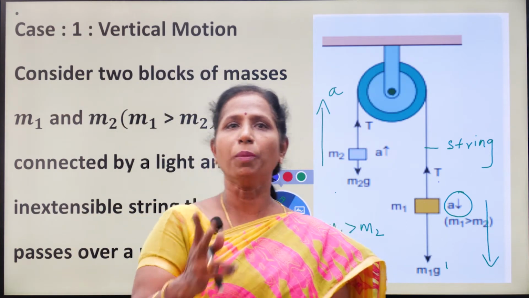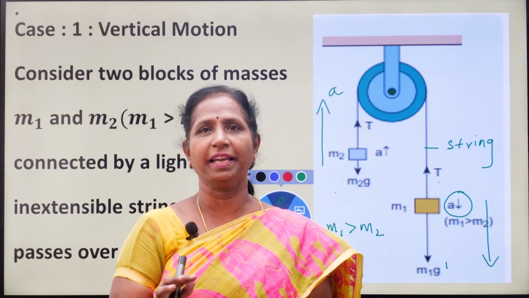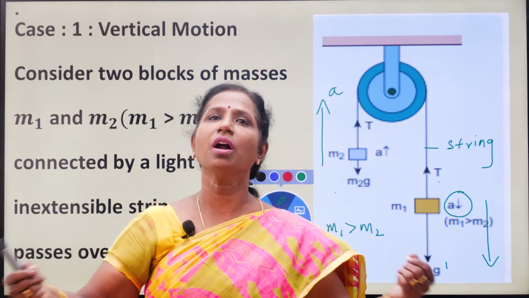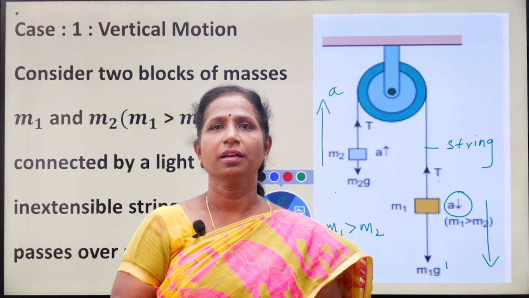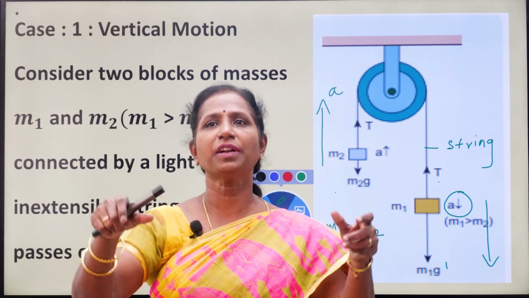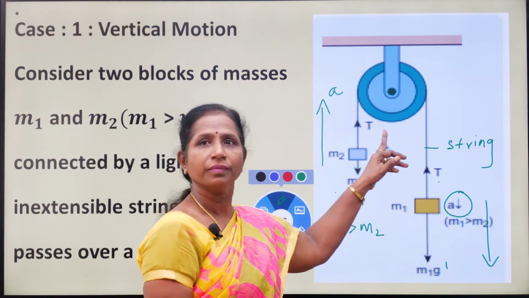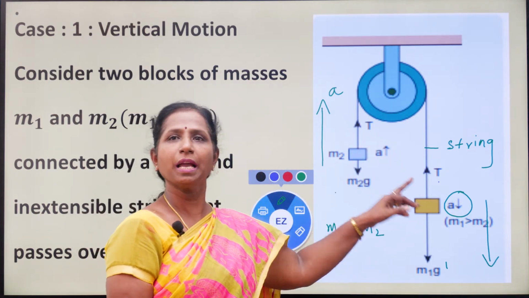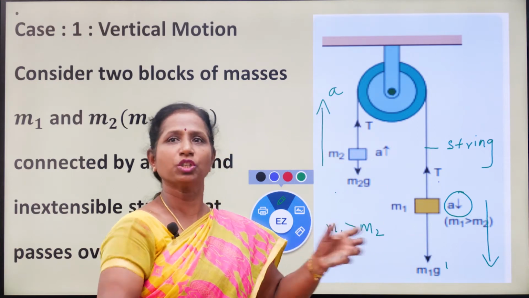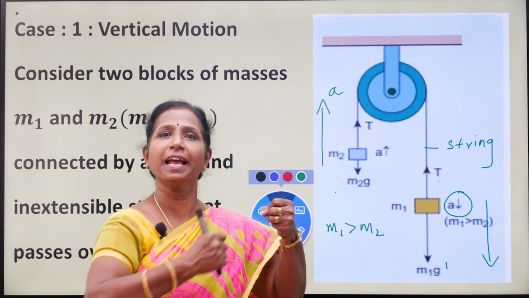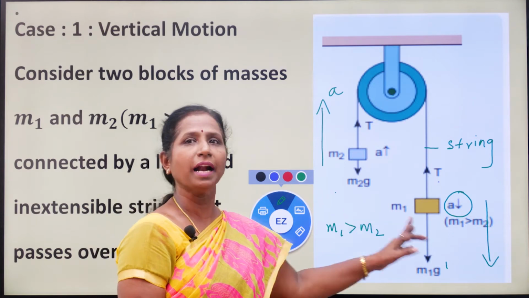So we are discussing vertical motion. We have two blocks of masses m1 and m2. Both the blocks are connected by a light string. The string should not be heavy, and it is an inextensible string, so it should not extend after connecting a mass. The inextensible string passes over the pulley. So the string is light and inextensible; it should not be elastic. Clear? So two masses are attached to that.